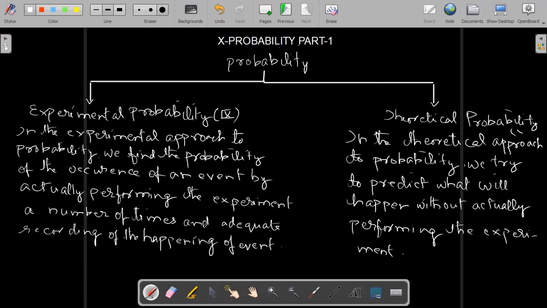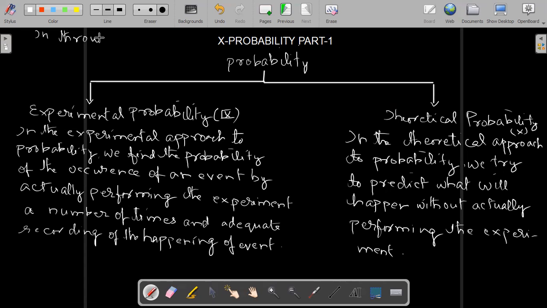In experimental probability, we find the probability of the occurrence of an event by actually performing the experiment a number of times and adequately recording the happening of an event. So in this type of question, one experiment was performed and some occurrences were noted. For example, in throwing a die, the following observations.